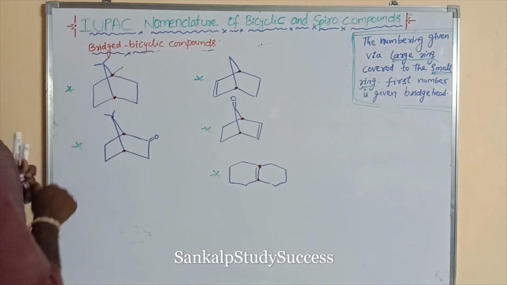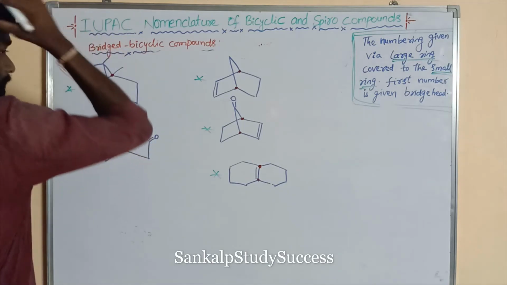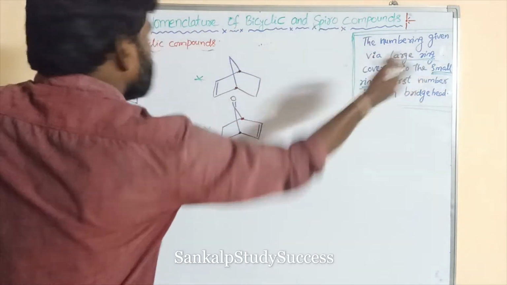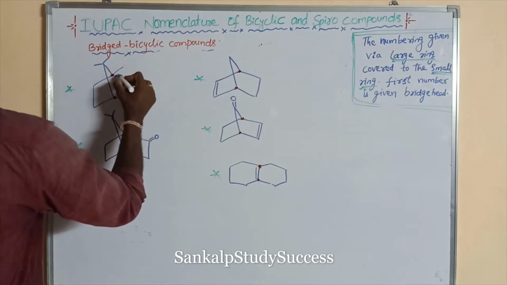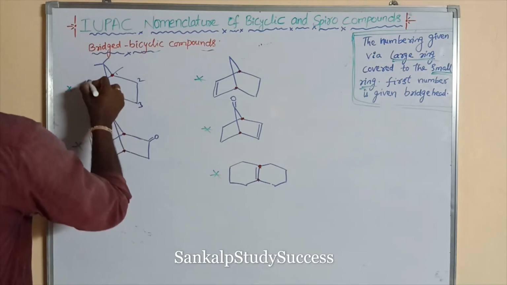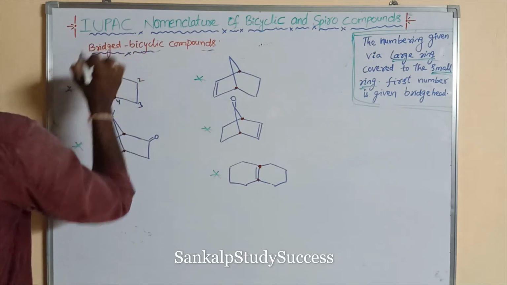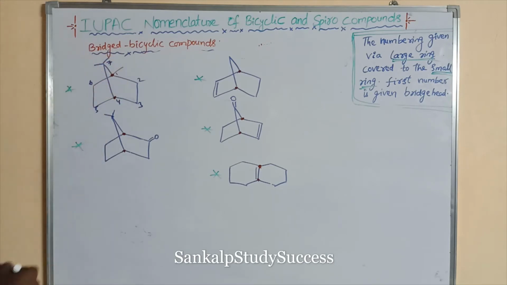Okay. So the numbering is given from the larger ring to the smaller ring. Both are same numbered carbon rings. So 1, 2, 3, 4, 5, 6, 7 carbon. These are methyl substituents. 1, 2, 3 methyl substituents.